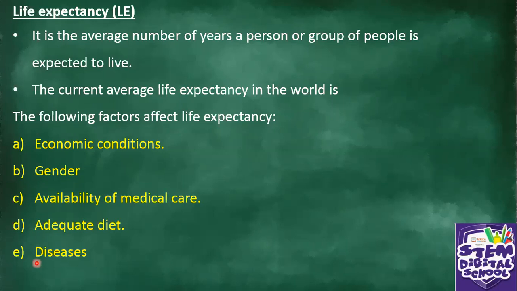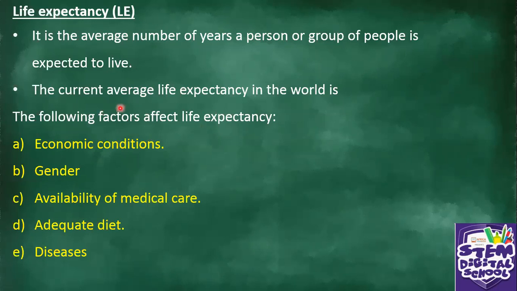Like now with COVID-19, so many diseases. HIV and AIDS is a problem, it's a challenge. What else? Cholera, malaria, all of these diseases, they affect what? Life expectancy. So these factors, all of them, they affect life expectancy.